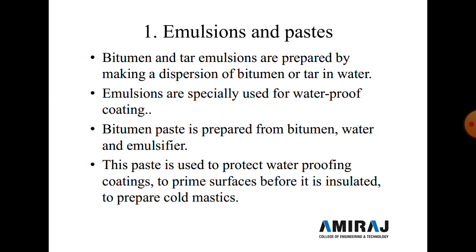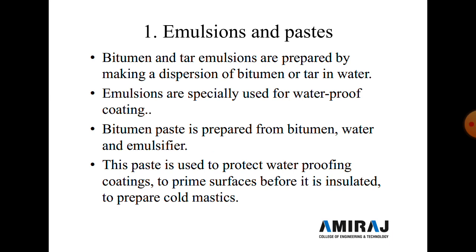Bitumen and tar emulsions are prepared by making a dispersion of bitumen or tar in water, in which emulsion stabilizers such as acetyl and oleic acid are added. So acetyl and oleic acid are added to bitumen and tar, and we prepare an emulsion or a paste.